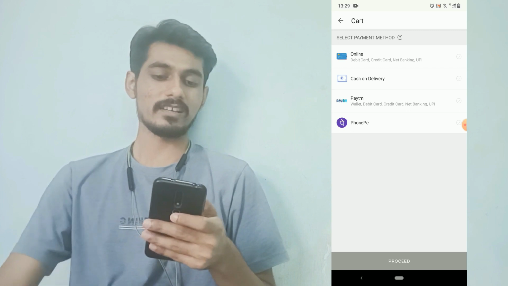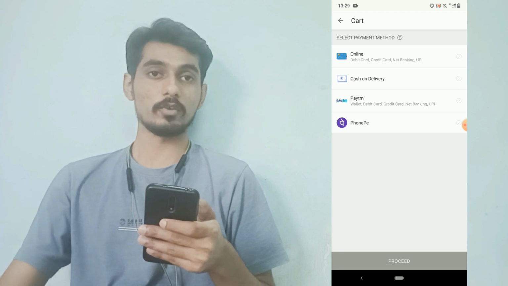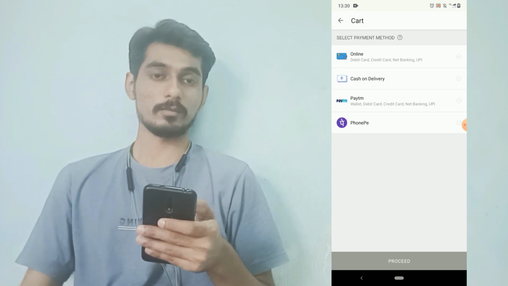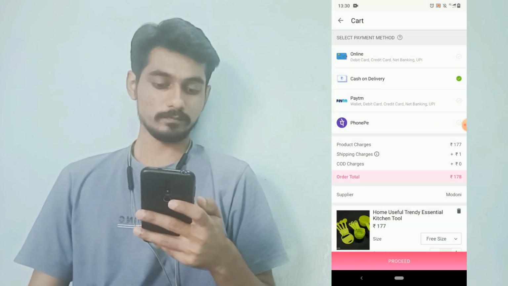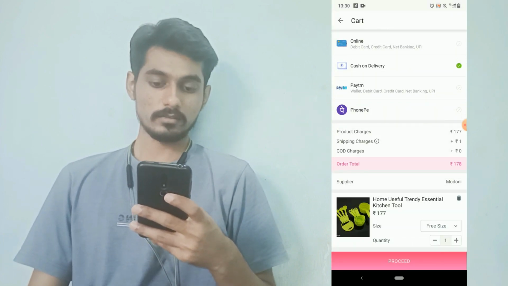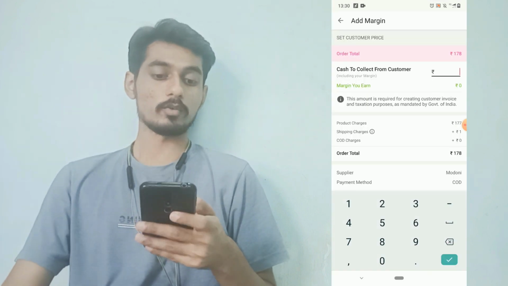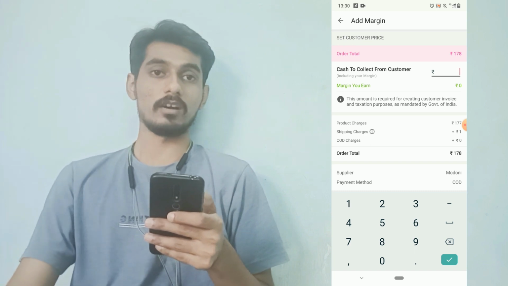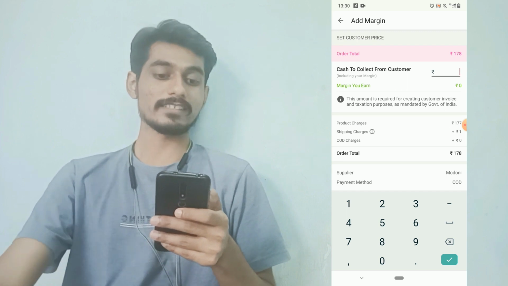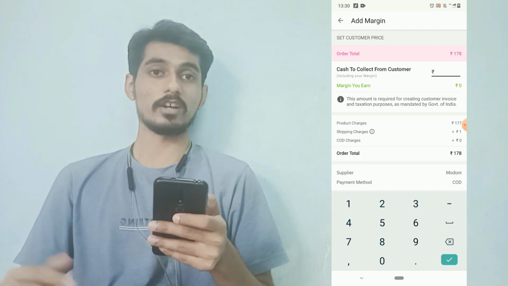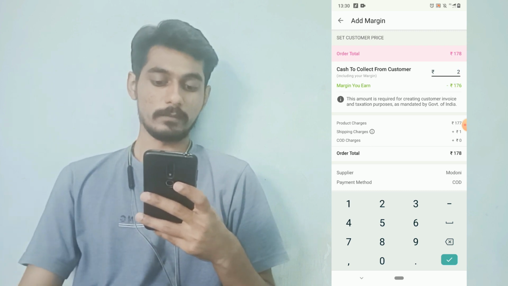So I am clicking here on cash on delivery. You can choose whatever payment method you want as you are selling to the customers. So let me just click on cash on delivery, and here everything is fine. So just simply click on proceed, and here you have to write the total price. That means the price on which you are selling to the customer. So here, as I said, I am selling this product to the customer at 250 rupees. So let me define the price here, 250.